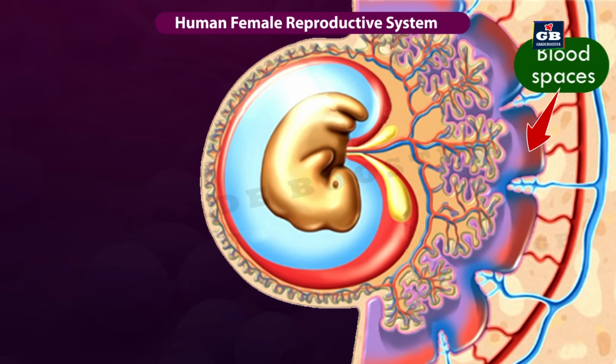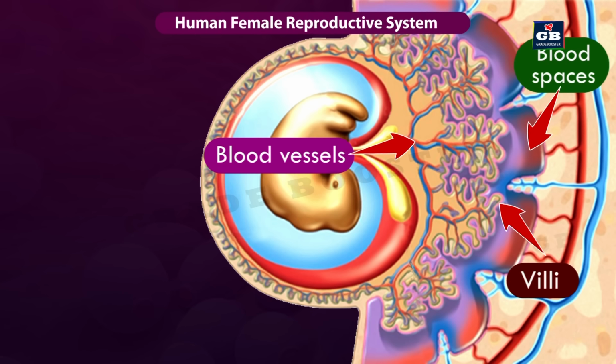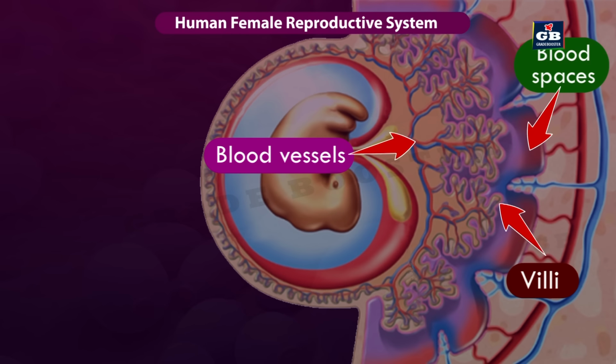This placenta has blood spaces on the mother's side and villi on the fetus side. This arrangement provides large surface area for the exchange of materials between the blood of the mother and the blood of the baby. Here, the nutrients and oxygen are absorbed and wastes are released into the mother's blood.